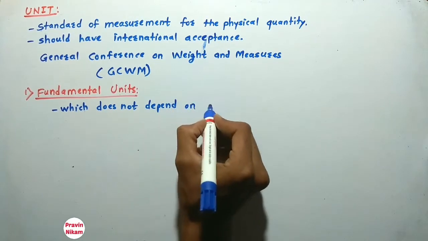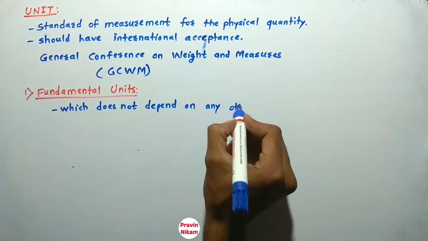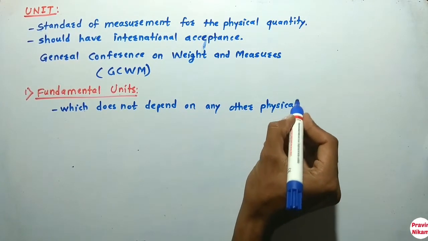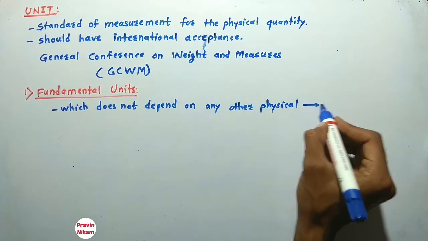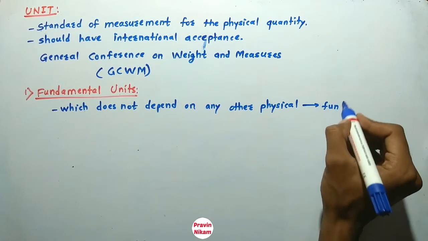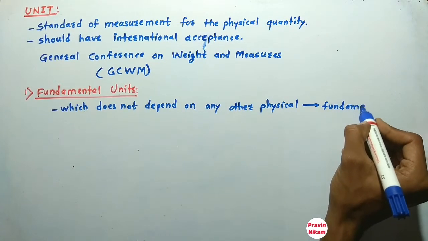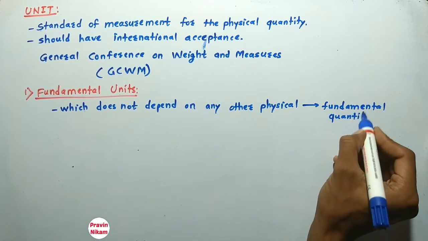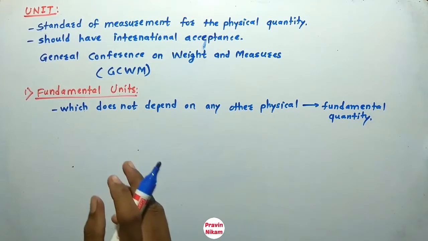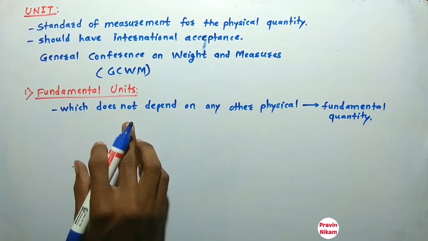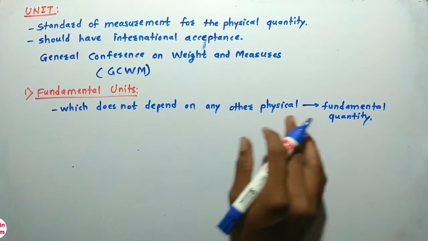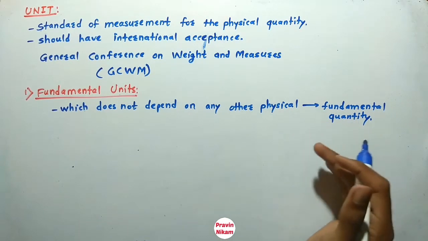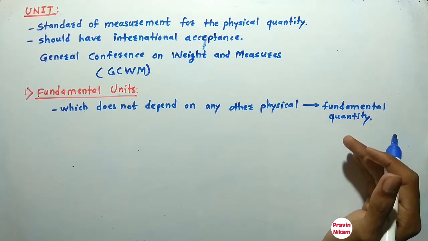The quantity which does not depend on any other physical quantity for its description is called a fundamental quantity.